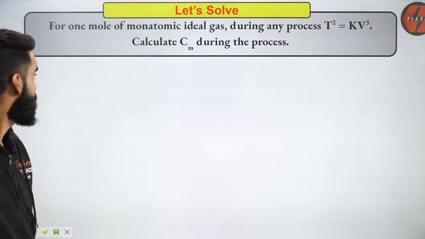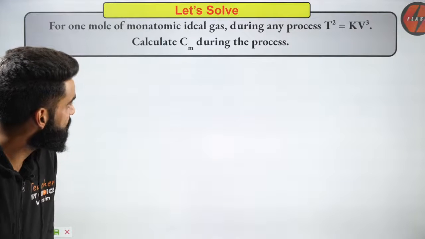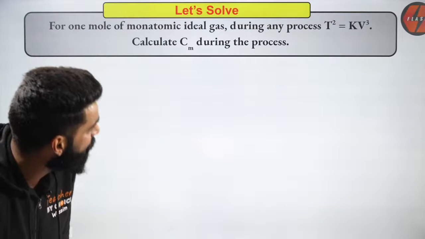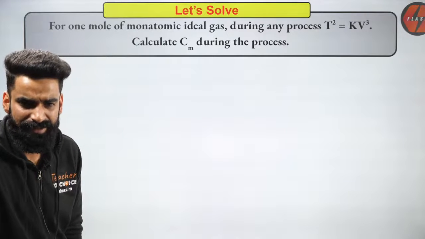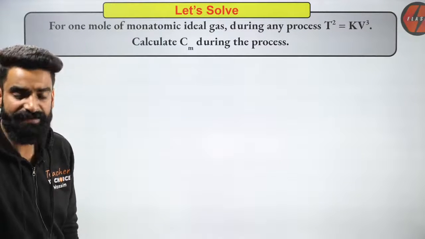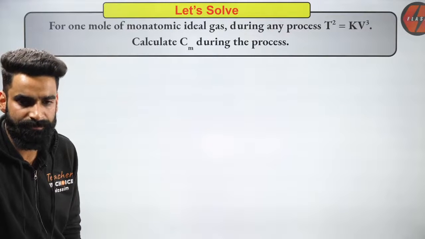Very simple question it is. For 1 mole of monoatomic ideal gas, during any process, T square is equal to kV to the power 3. Calculate molar heat capacity during the process. Yes? Very simple question. Give it a try. Let me know the answer in the chat box fast.